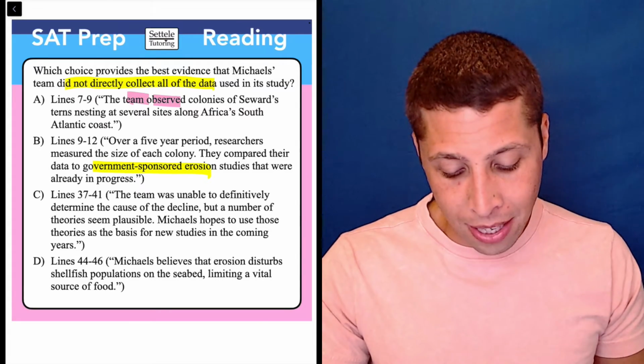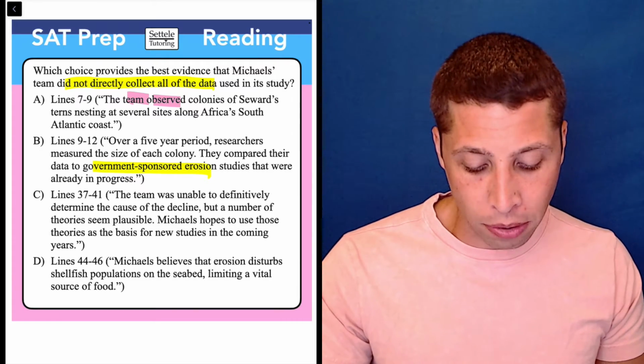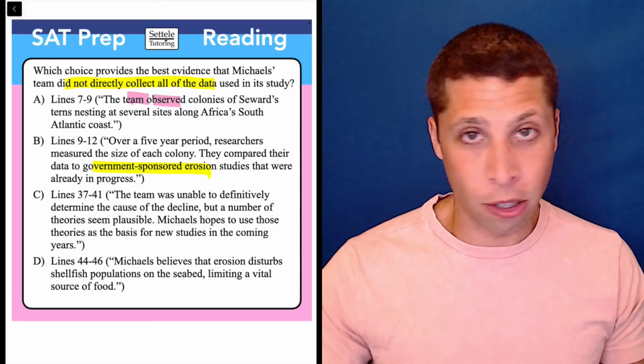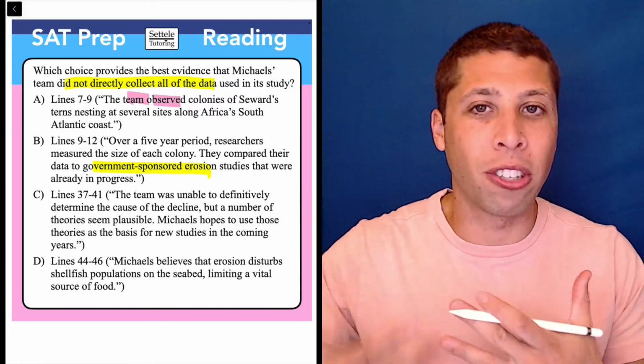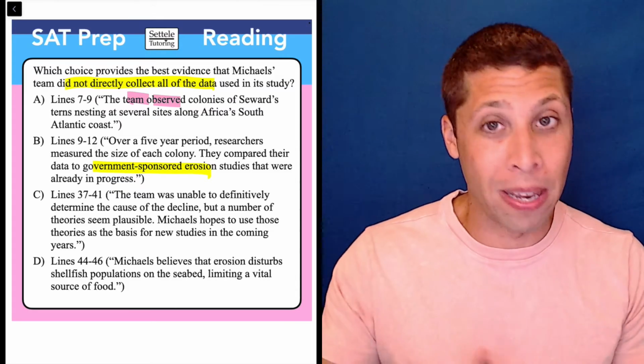Let's just make sure with C and D. The team was unable to definitively determine the cause of the decline, but a number of theories seem plausible. Michaels hopes to use those theories as the basis for new studies in the coming years. Well, there's nothing about data collection here. They're now just speculating about what happened with all this data, what it means for them to have collected it.